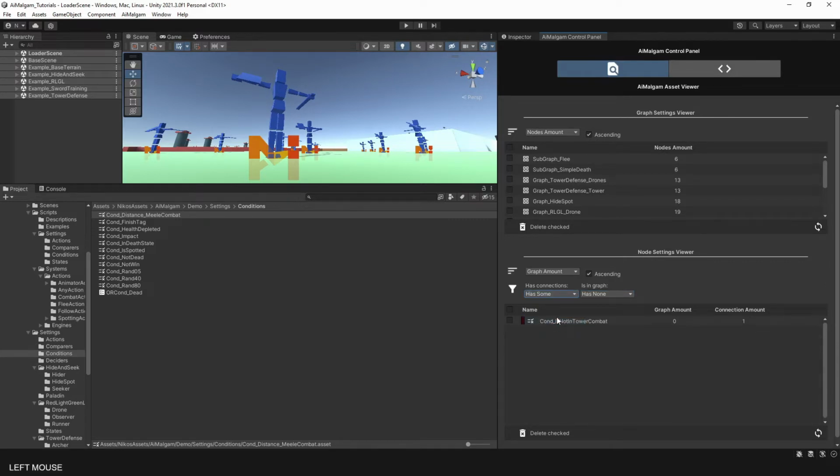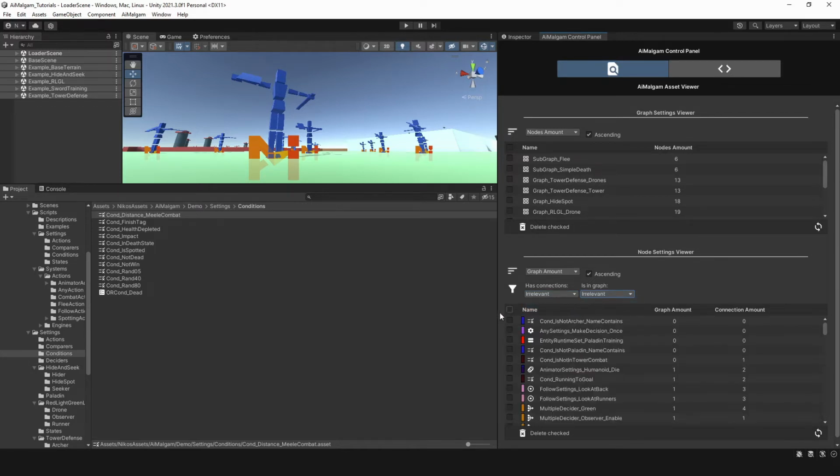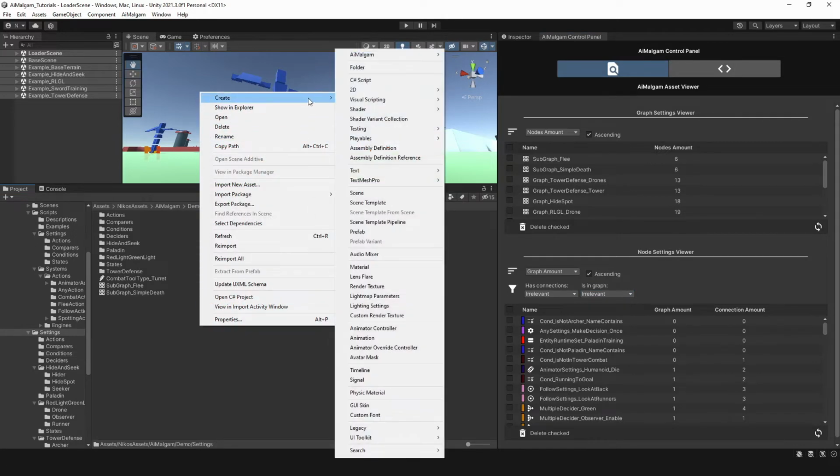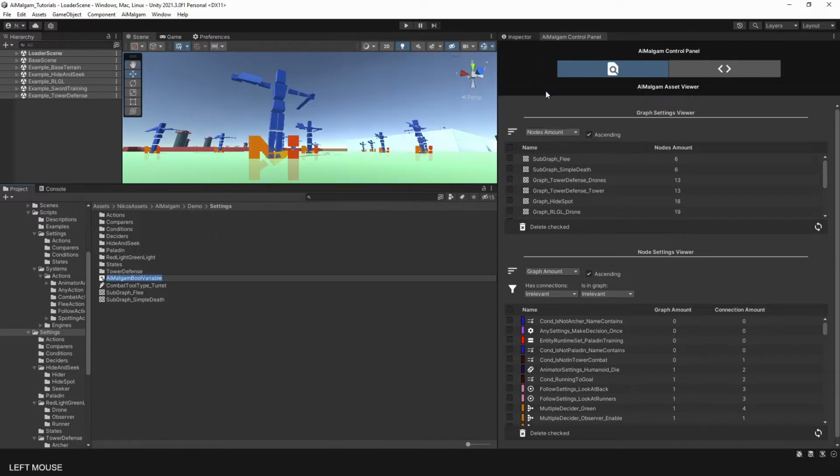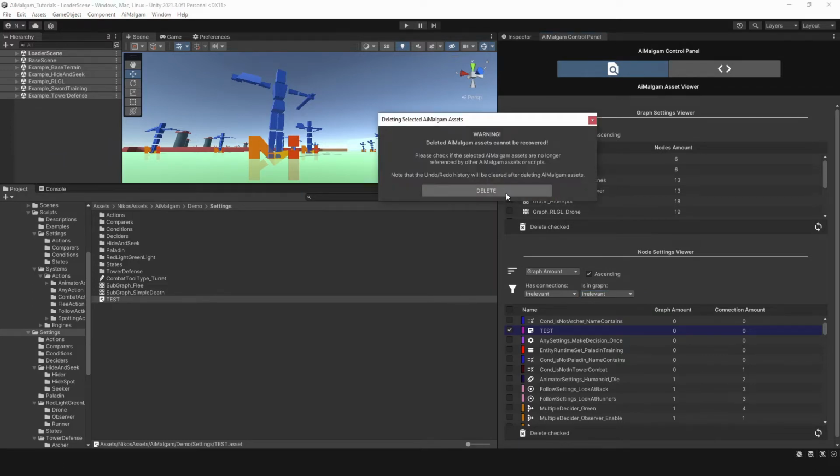Similar to the graphs viewer list, you also have to check the refresh button if you add a new setting and the control panel is open at the same time. To delete node settings, it is also the same procedure. Just check the desired nodes you want to delete and finally press the delete button.